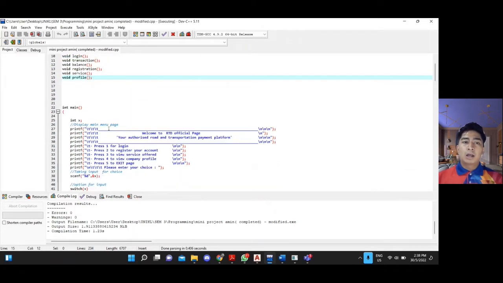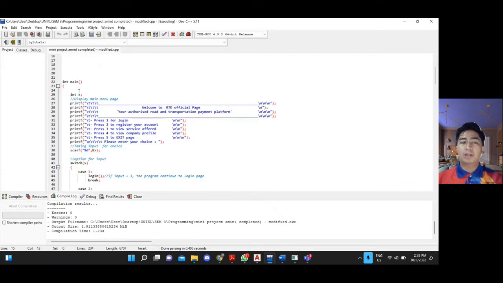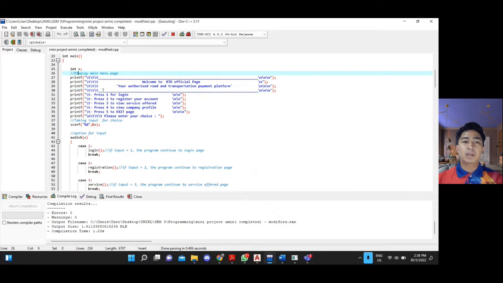After we put the function declarations, we start our programming. First thing is we need to put int main, start bracket. This one is to display the main menu page. The main menu page has printf: welcome to RTD official page, your authorized road and transportation payment platform.